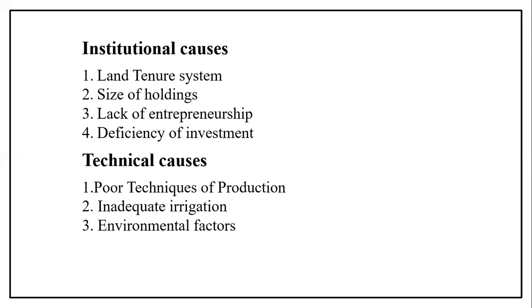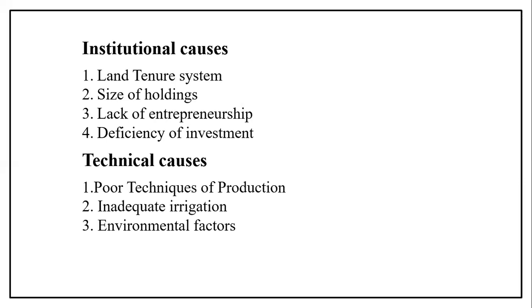So if there is proper investment, then they can develop the sectors. If they have proper investment, for what? For buying the seeds or for buying the fertilizers, they have to spend some amount. If the production is good, they'll get the income. With that, they can use that amount for the next crop. So we can take that bad land tenure system, the size of holdings, uneconomic holdings.